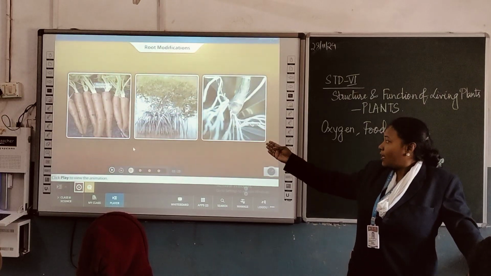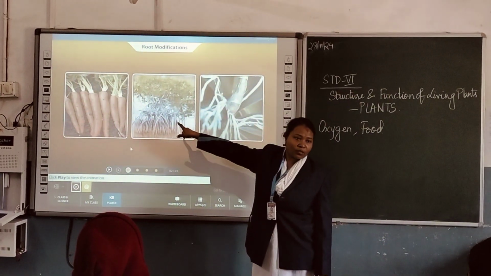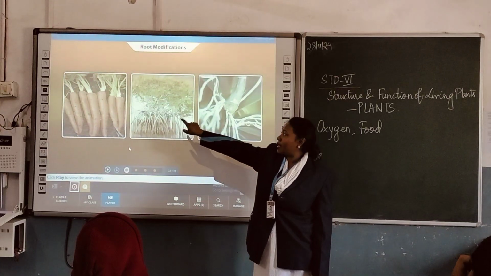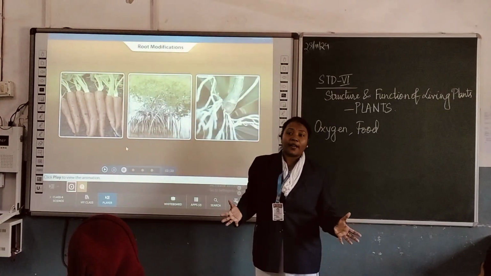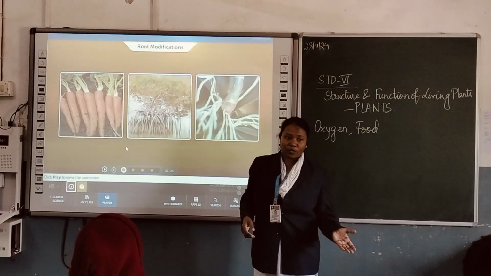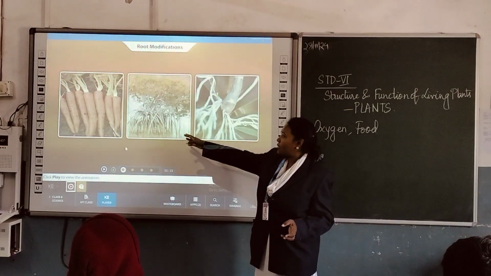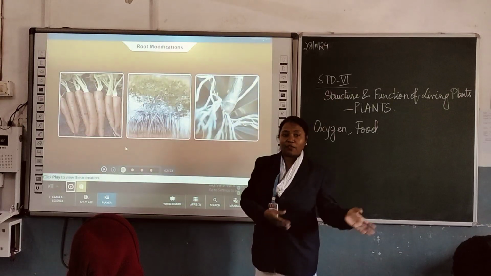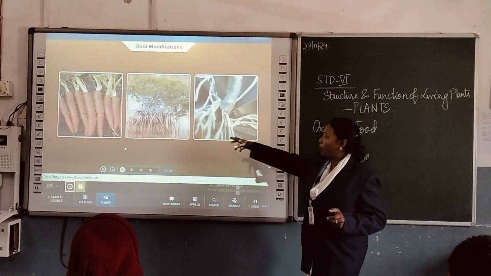Yes. You might have guessed it, these are stilt roots. These stilt roots help in supporting the plant, just like we have prop roots. You can see hanging roots coming down to the soil. So they are fixing the plant so it does not fly away with the air. It's fixed in the ground. And this also is a type of root.